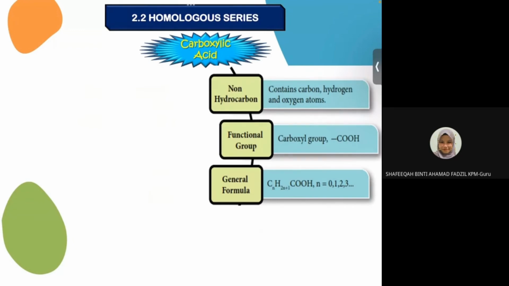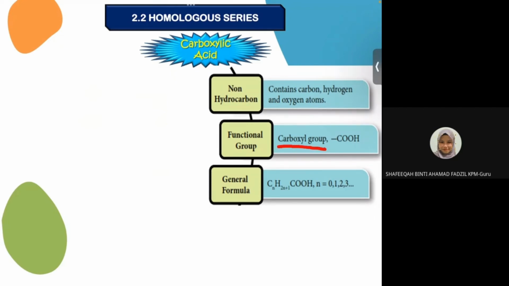Okay, last one. I think I have one more, right? Carboxylic acid is also non-hydrocarbon. It contains carbon, hydrogen, and also oxygen. Functional group is COOH, or we call carboxyl.